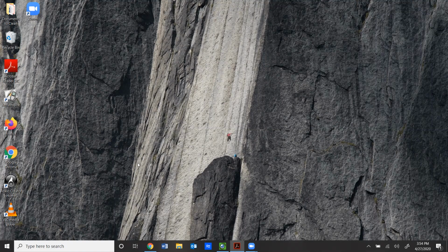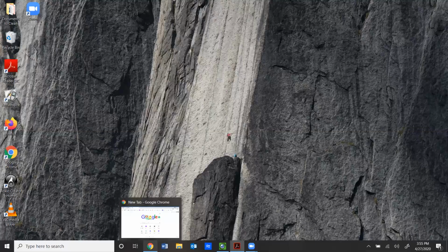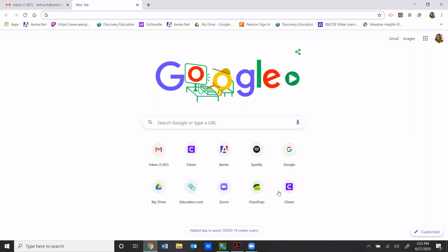So you are going to go to the web browser that you use. I use Google Chrome, so my symbol looks like this one that my arrow is on right now. You might use Firefox, which looks like this over here, or Safari, which I don't have an icon for, but is usually on Apple computers. Either way, open up your web browser. Mine opens up to a page that looks like this.